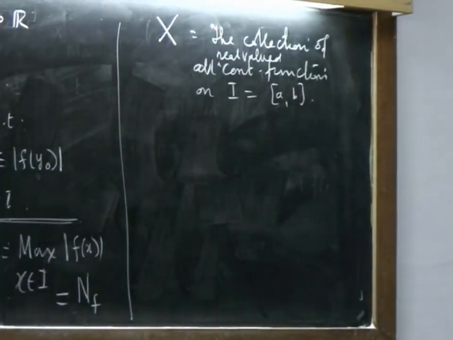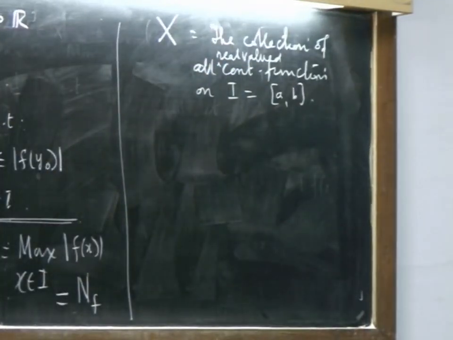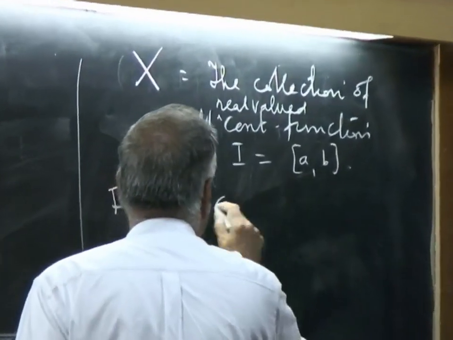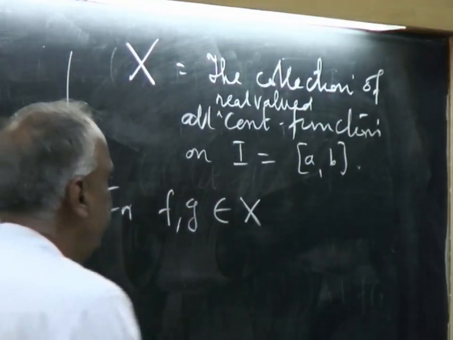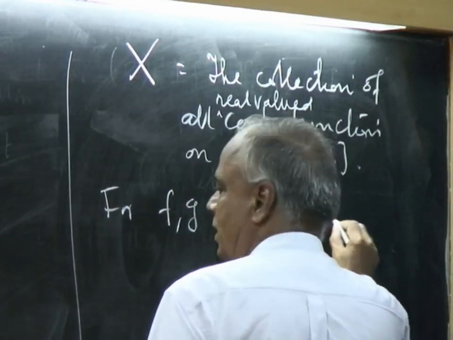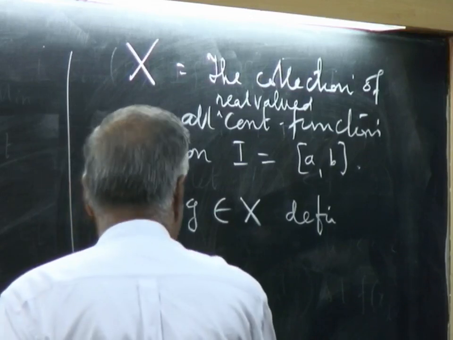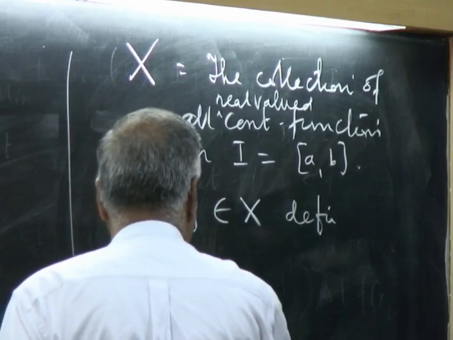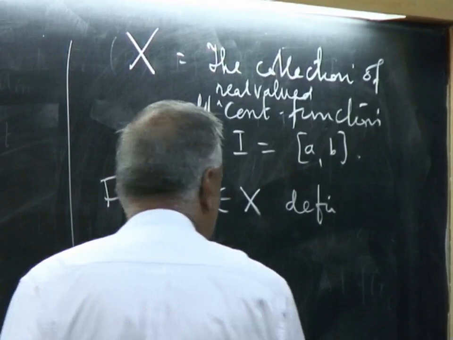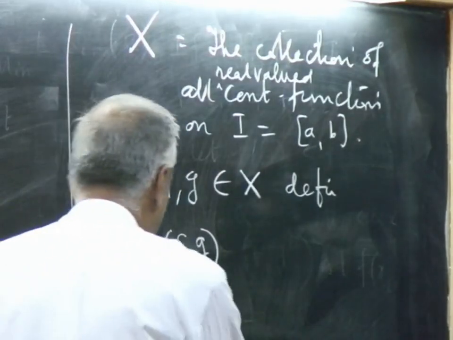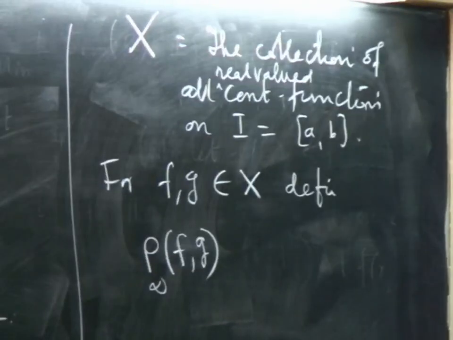Now we look at every possible continuous function. Then for any two such functions, we define, first example, rho infinity of f, g